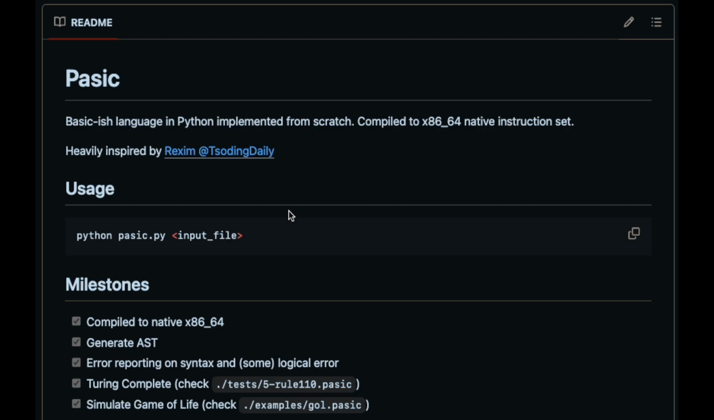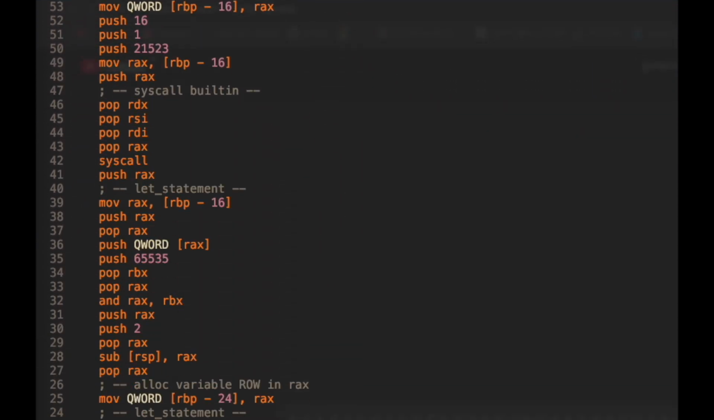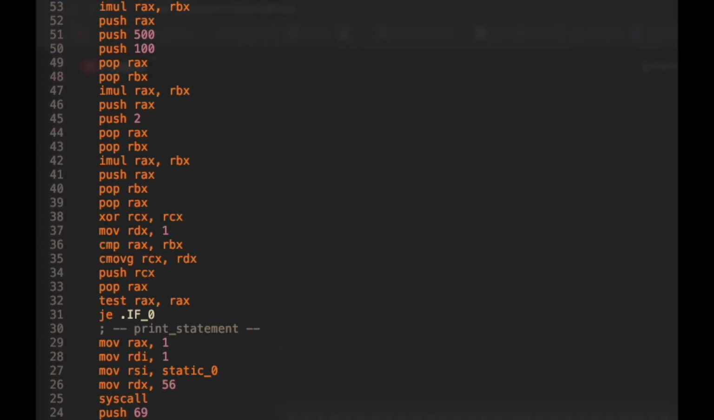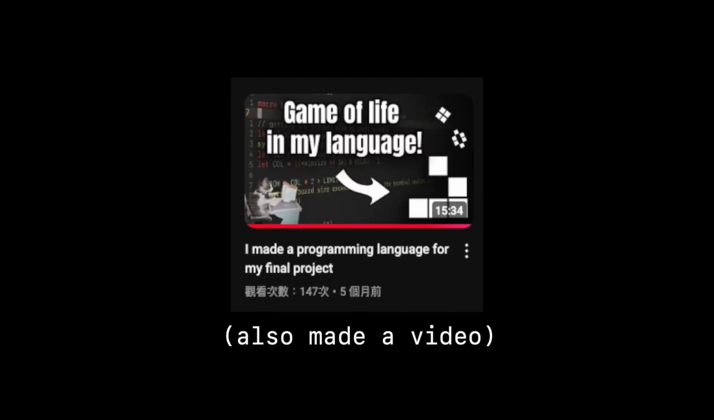So first thing first, let me introduce my language. It's called BASIC. It's a general programming language written in Python, and it compiles to Linux x86-64 assembly. I made this language just for my final project, and in the end I thought I would need a cool program to demo the language. So like any normal human being, I chose to write the Game of Life. That's pretty normal, right? Right?